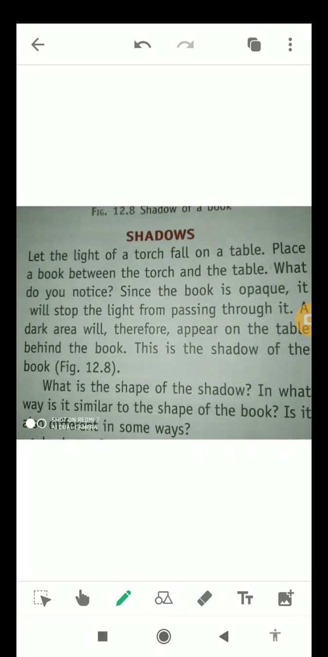Today in video number 31, I will tell you about shadows and also about solar and lunar eclipses. So first of all, I will tell you about shadows. As you know students, a shadow is always formed when light is blocked by an opaque object. An opaque object can be a book, a wall, etc. So let's understand with the help of some examples.